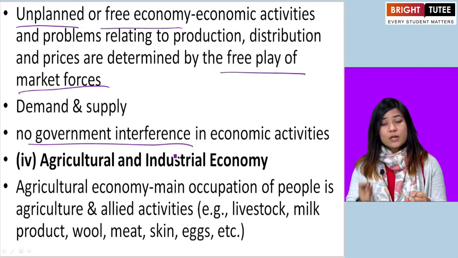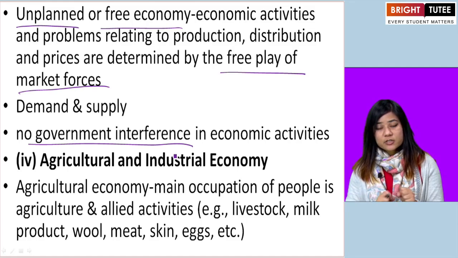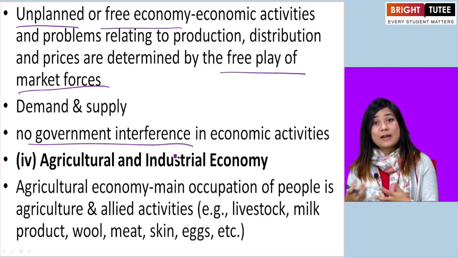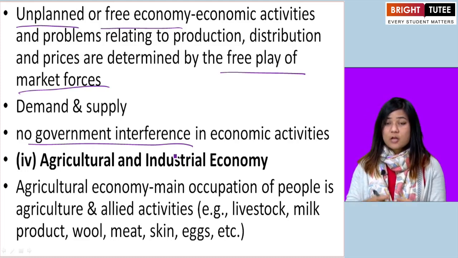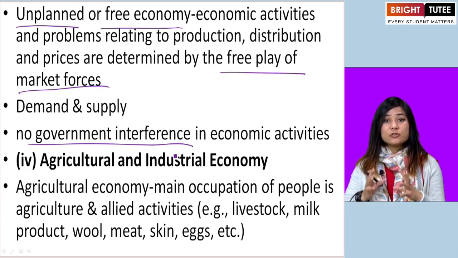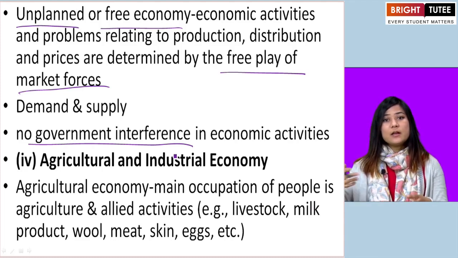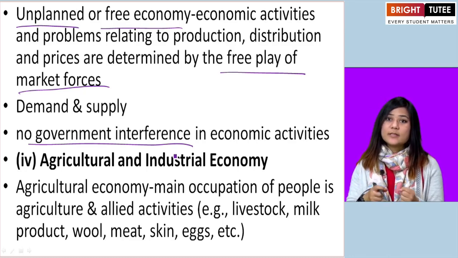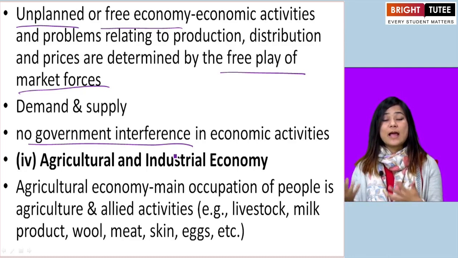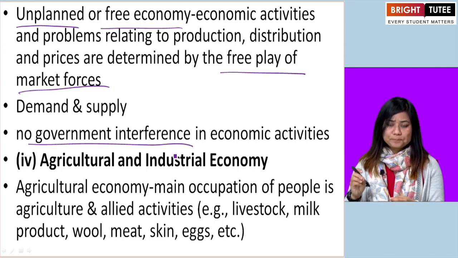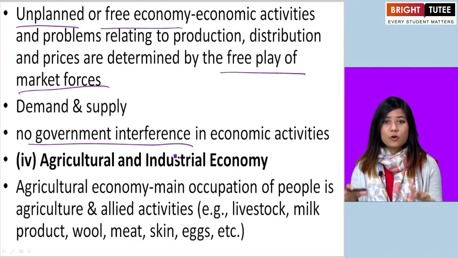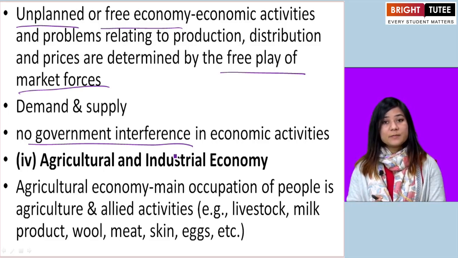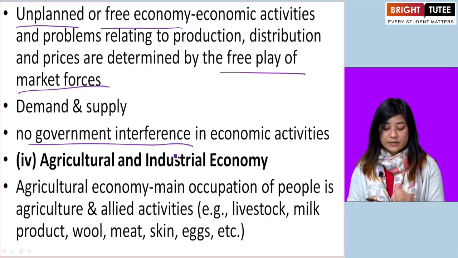The prices, the distribution, the exchange, the production, it all depends upon the demand and supply for goods and services. According to how much demand a good has, the production will happen accordingly. According to how much supply is required, the production, distribution, exchange will happen. The prices will be decided accordingly. So it is a free market and the government has zero interference here.